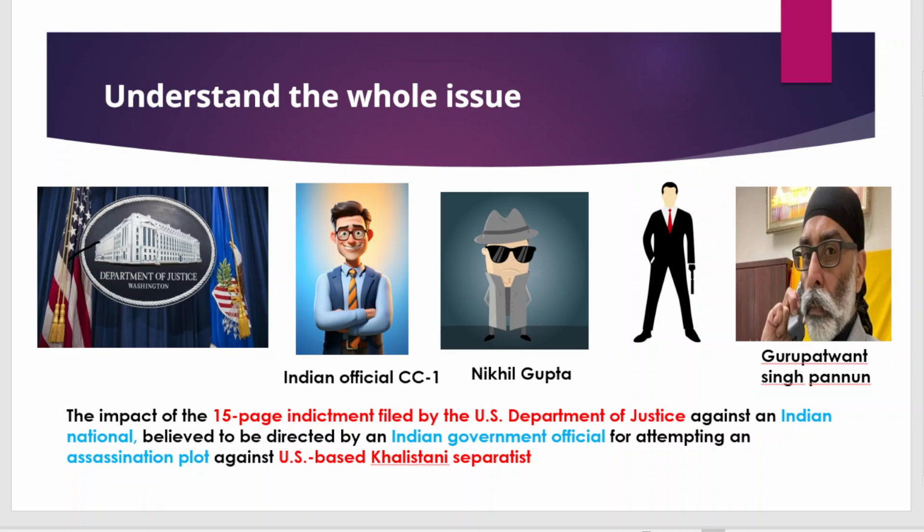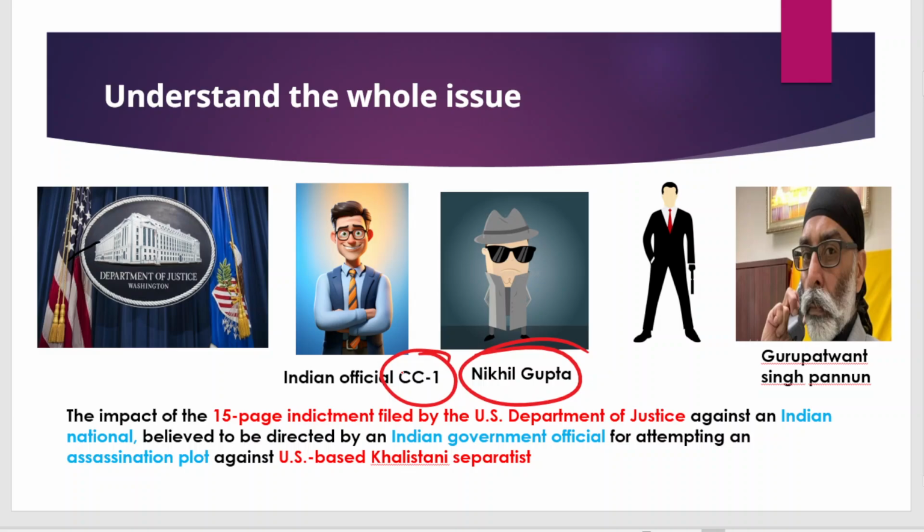The Indian official is not known, but there is an allegation that this Indian official, codenamed CC1, contacted Nikhil Gupta, who deals in the illegal drug and illegal arms trade in the US, to hire an agent to kill Gurpatwant Singh Pannun.